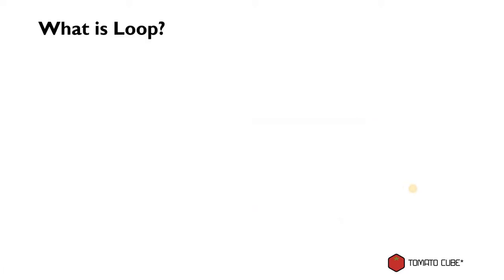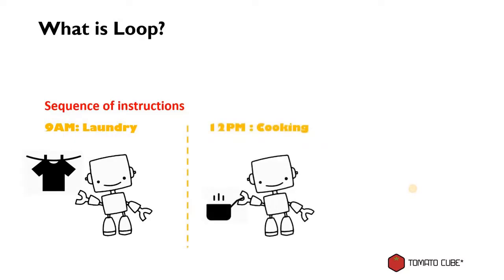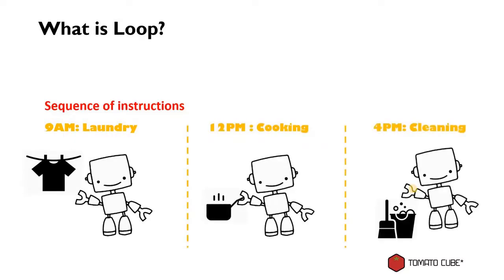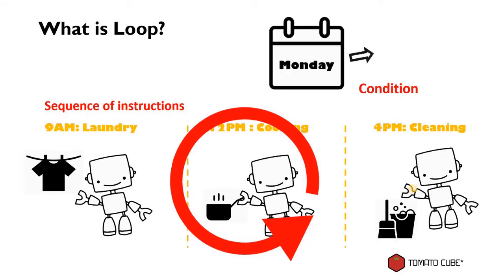So in our robot scenario just now, we have a sequence of instructions, which are the codes that we wrote: 9 a.m. laundry, 12 p.m. cooking, and 4 p.m. cleaning. So this is a sequence of instructions. And using loop, we can ask the computer to repeat them until the condition is met. And the condition here is from Monday to Friday.